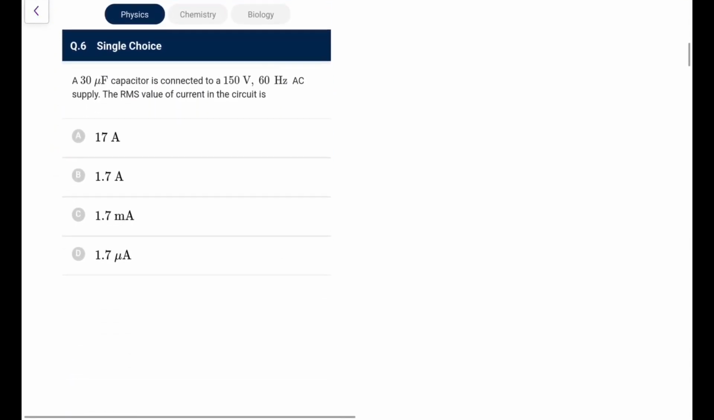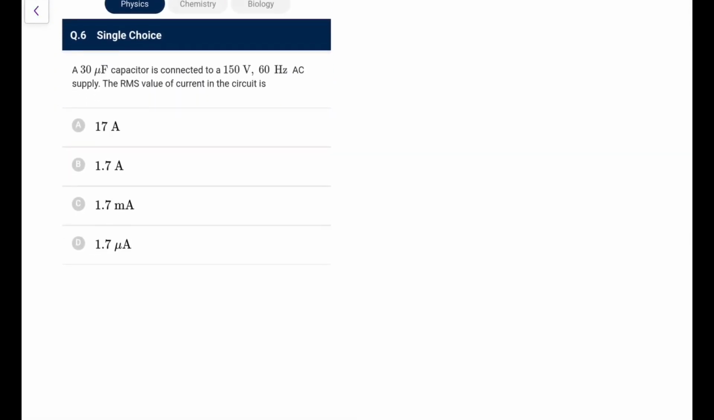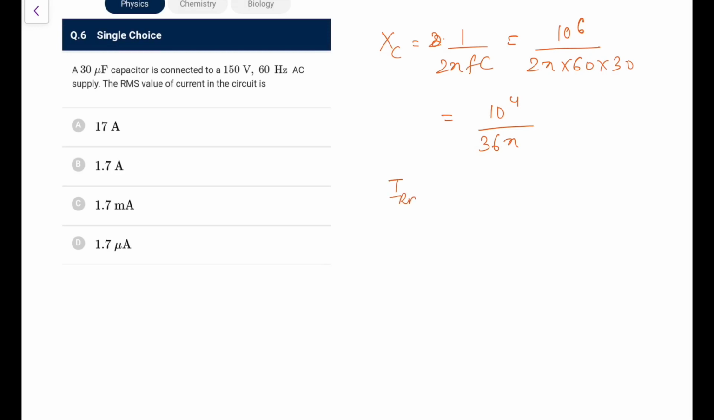Next, a 30 microfarad capacitor is connected to a 150 volt, 60 hertz supply, the RMS values. Okay, so first of all, what is XC? XC is 1 upon omega C, that is 1 upon 2 pi FC, which is 1 upon 2 pi into 60 into 30 into 10 to the power minus 6. So what we have is 10 to the power 4 upon 36 pi. That is the value that we are getting. Now, what would be IRMS?